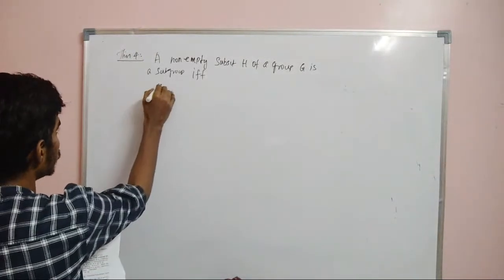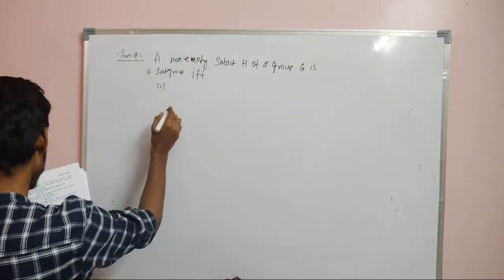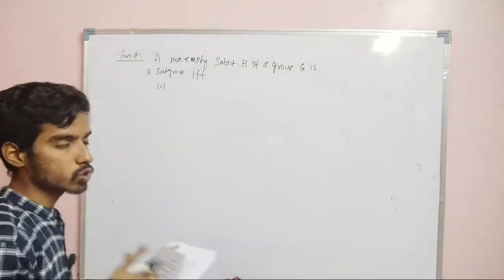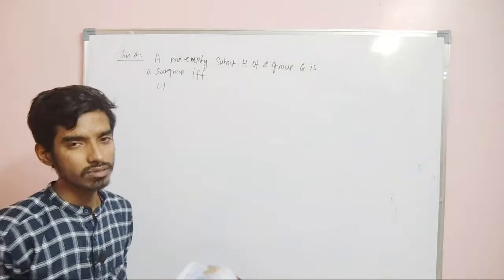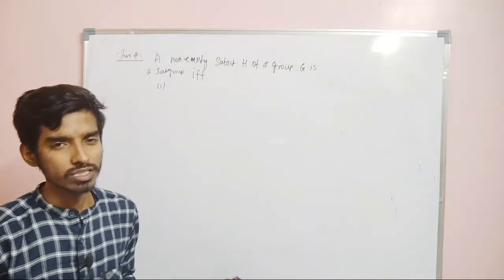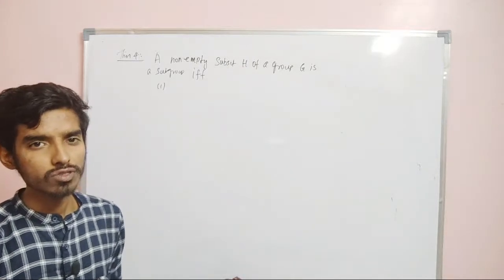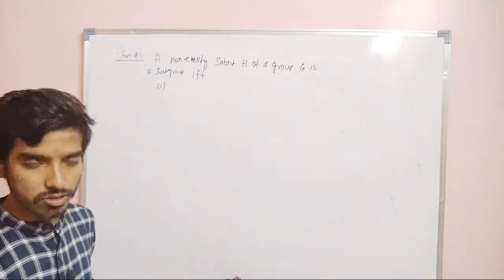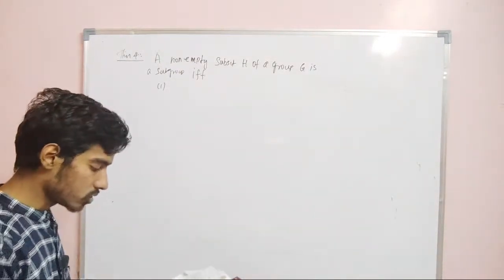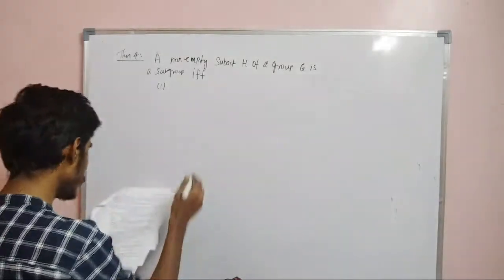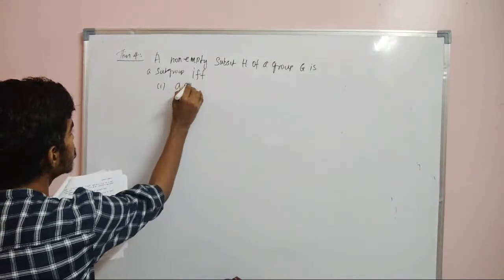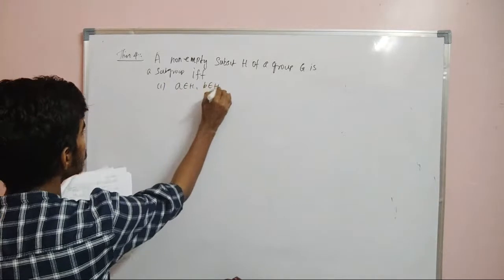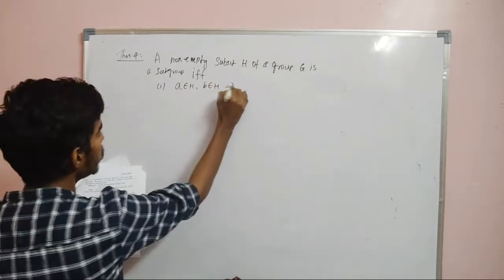So I am restricting to only two conditions. It is enough for H to be closed and have inverses, right? So you don't need to verify associativity. Whenever you have closure, it will become associative for a subset, and for the identity also it is unnecessary, right? So if and only if a belongs to H, b belongs to H, then ab belongs to H.